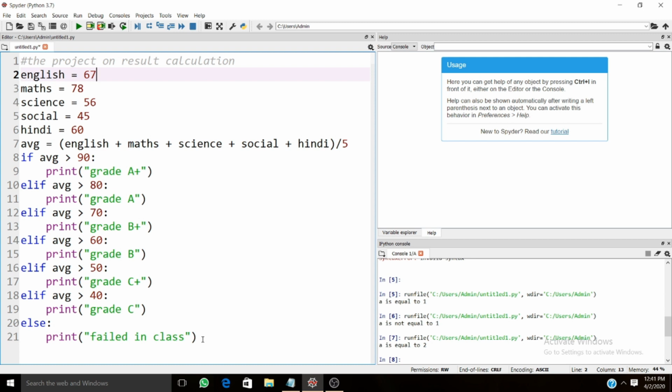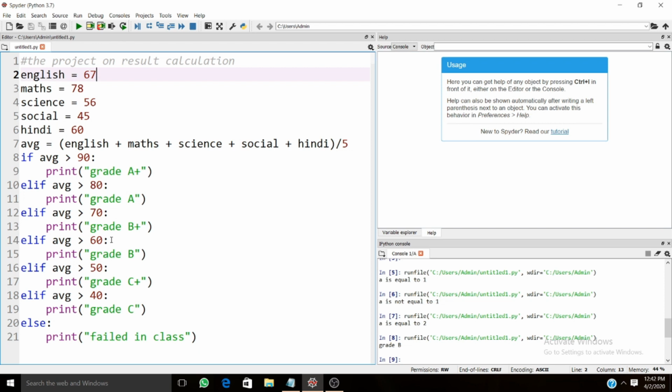Okay, so I used else statement. If you are using elif statements, you need to start every time with the if statement as well. Whichever flow control you are using, you always need to start with if. So let's try to run this and see what value I get. I get the value grade B. Why grade B? Because the value is greater than 60, but it is not greater than 70. So it will give me grade B.